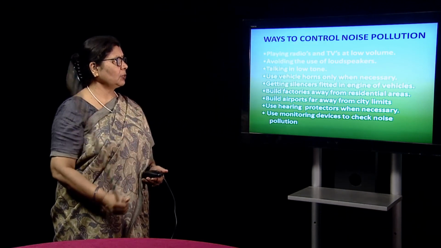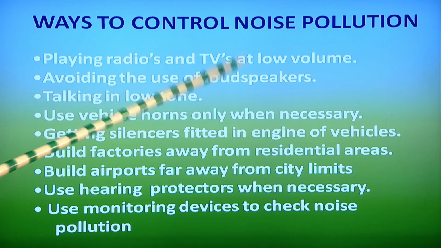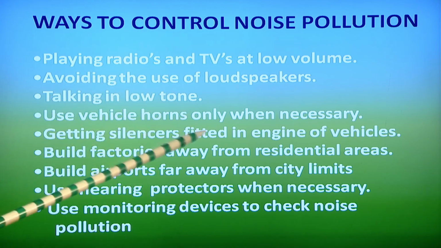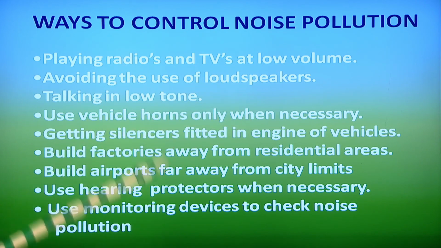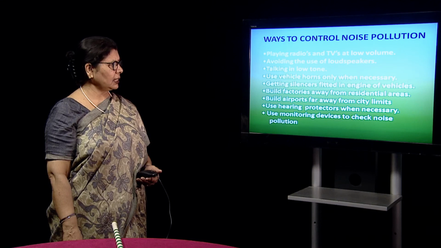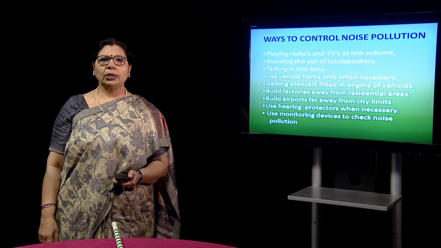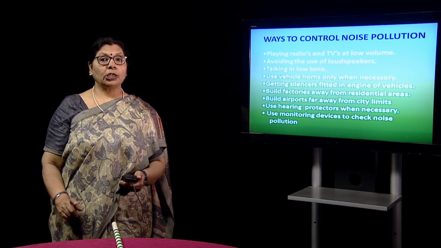Ways to control noise pollution. Play the radio or TV at low volume. Avoid the use of loudspeakers. Talk in a low tone. Use vehicle horns only when necessary. Get silencers fitted in the engines of vehicles. Build factories away from residential areas. Build airports far away from the city. Use hearing protectors when necessary, particularly for people who are sensitive to noise, and use monitoring devices to check noise pollution.